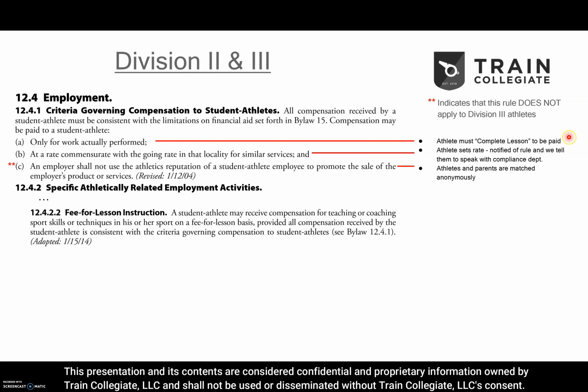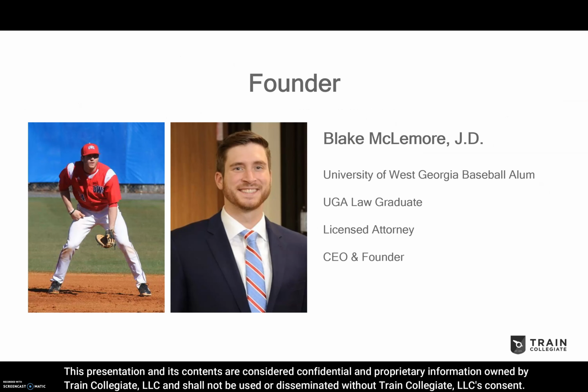Again, athletes must hit that complete lesson button, and parents must confirm that that lesson took place in order for the athlete to be paid. Here, athletes are notified of this rule. They're encouraged to speak to their compliance office before they set that hourly rate. And this third rule here, it doesn't apply to Division III schools, but like I said, all of the rules are applied the same for every single athlete on the app. And again, we never use a student athlete's name, picture, appearance, or reputation to promote or do anything associated with the Train Collegiate app.